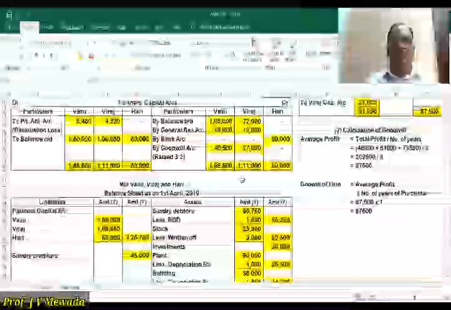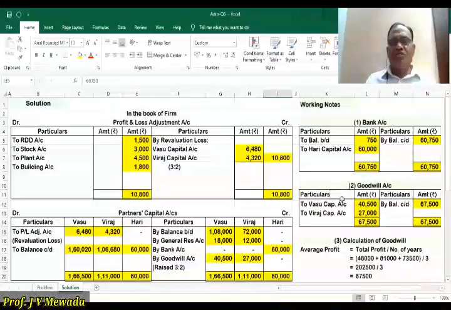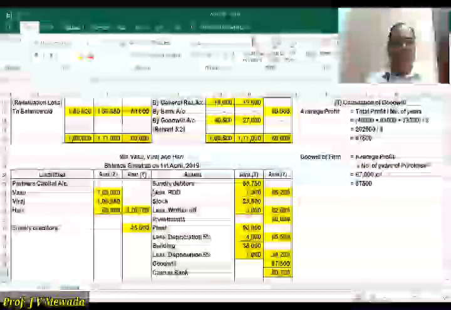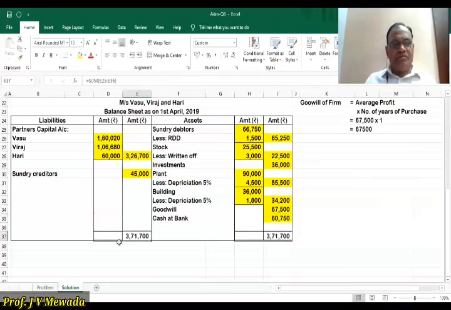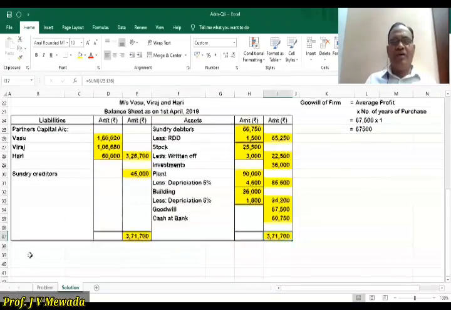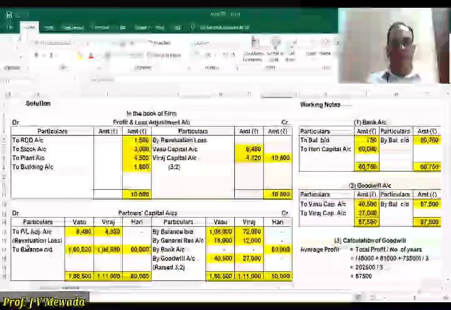Partners capital account is closed. Bank account is closed. Goodwill account is closed. So the balance sheet now we have to tally. So on the liability side, it is 3,71,700, and on the asset side also 3,71,700. So this is the way we are solving the problem on admission.